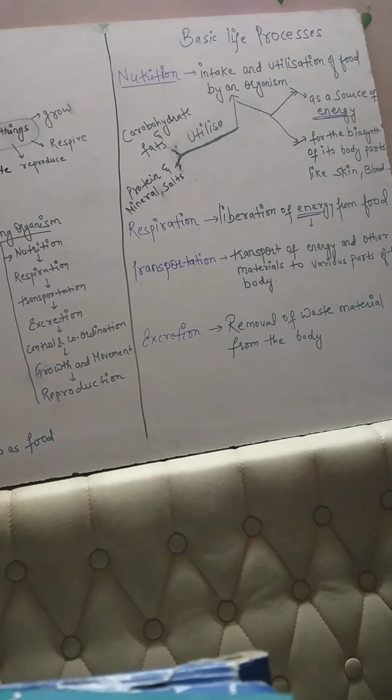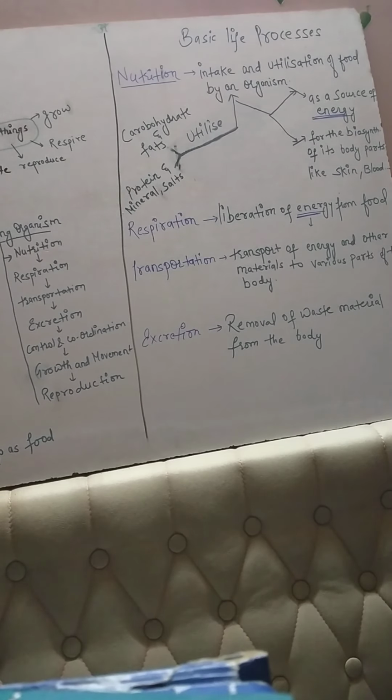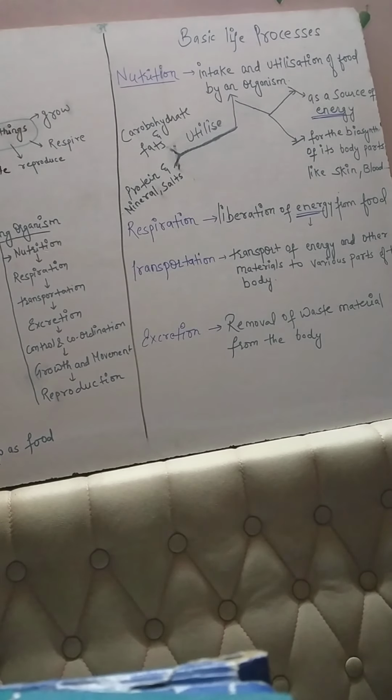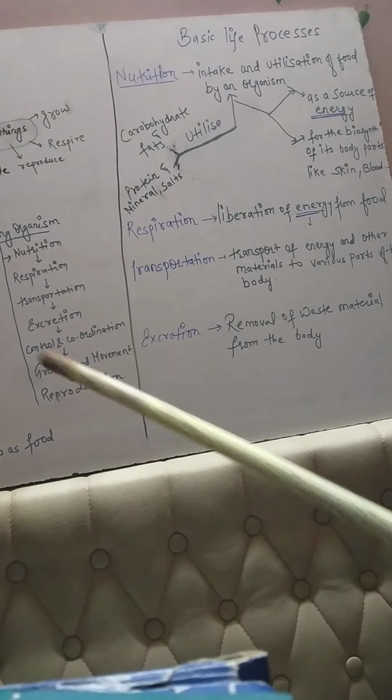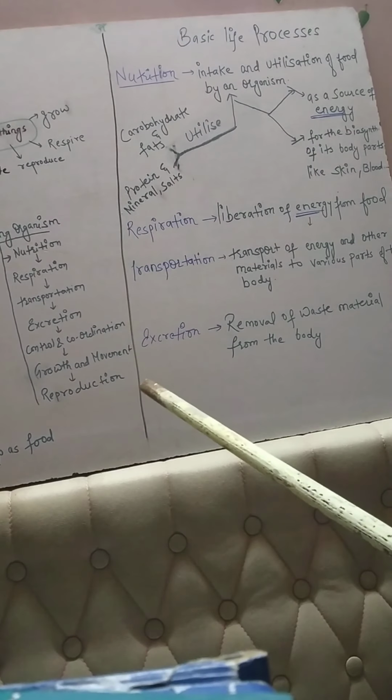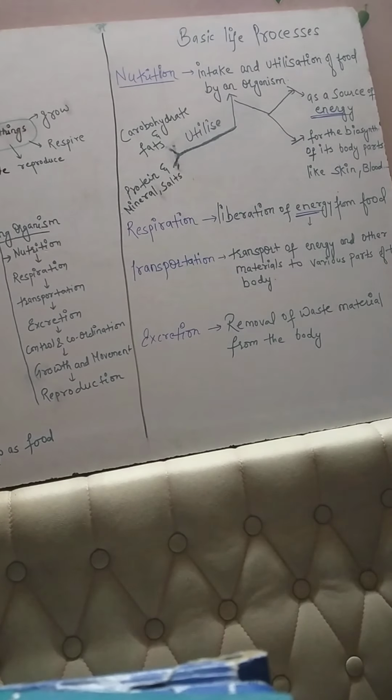After completing what is life process, now the basic processes which are common to all living organisms. The first one is nutrition, then respiration, transportation, excretion, control and coordination. At the last, reproduction is there, right? Here all the basic life processes are there.